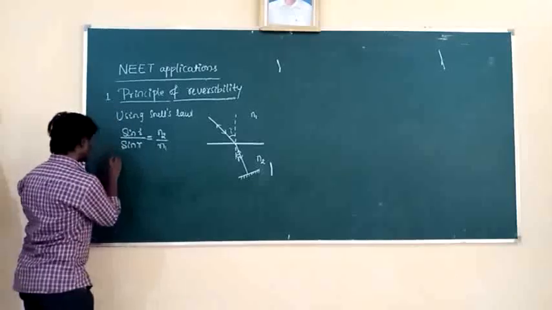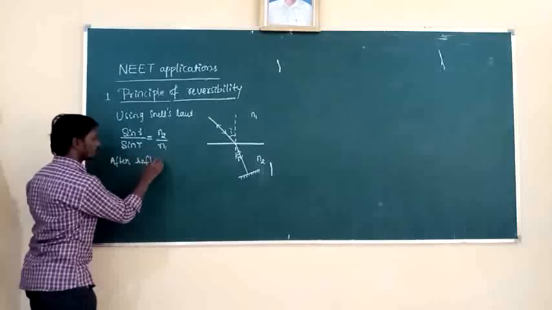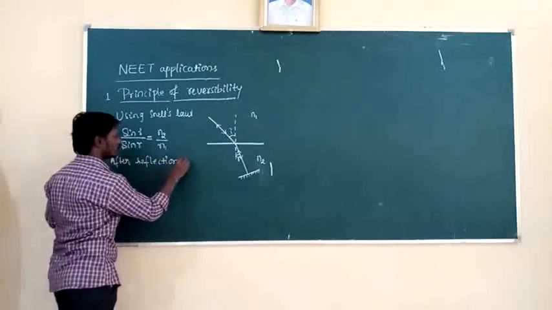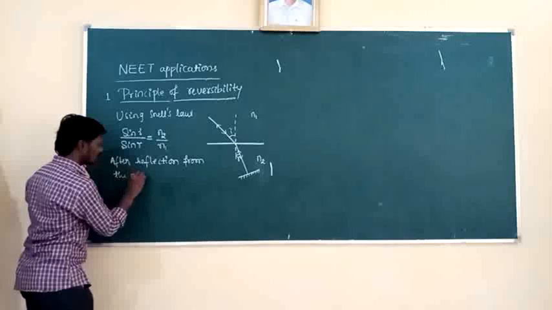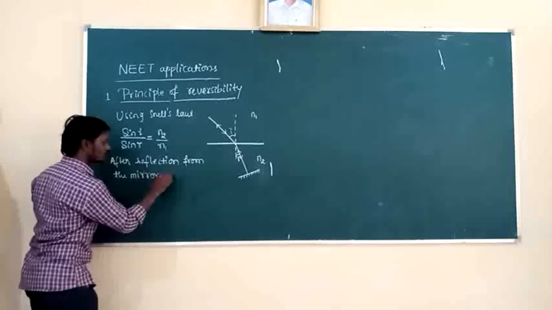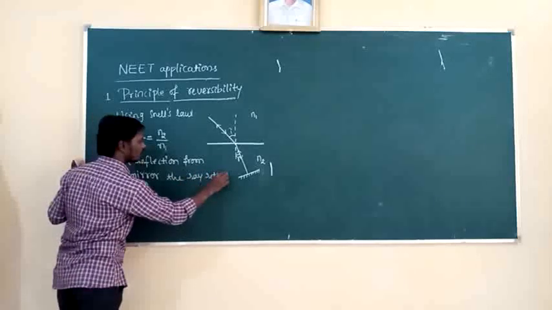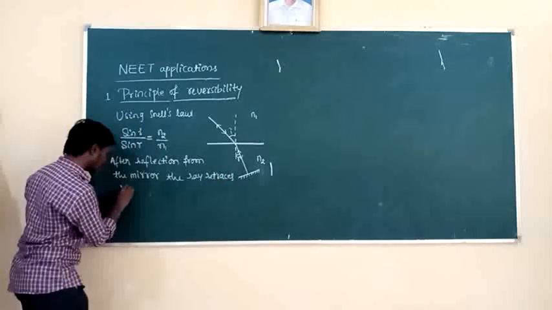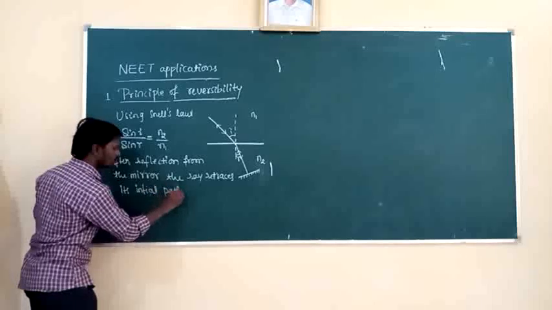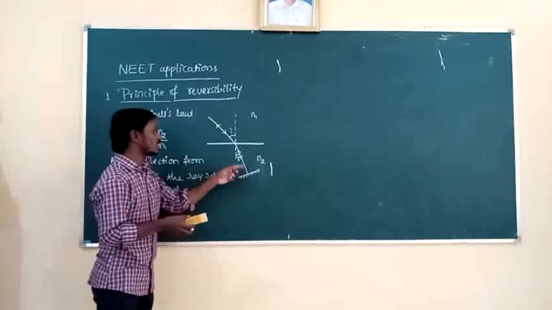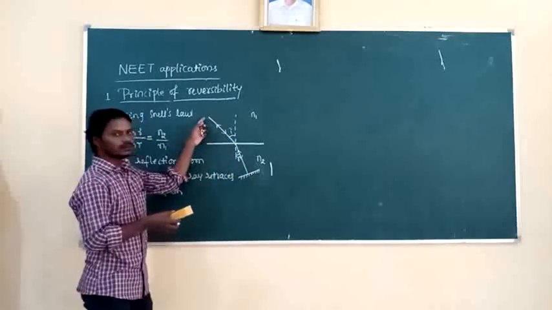After reflection from the mirror, the ray retraces its initial path. Now the light is traveling from which medium to which medium? Second medium to first medium. Because after reflection, the light is traveling from the second medium to the first medium.